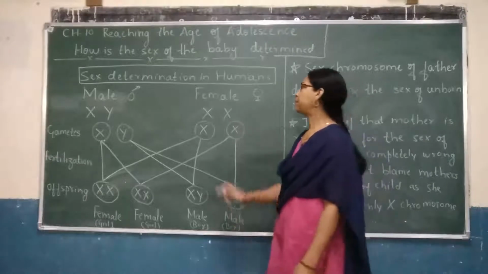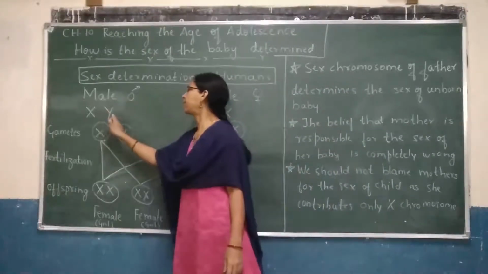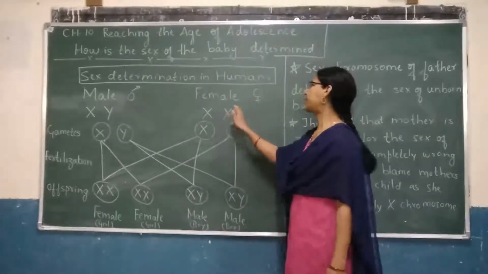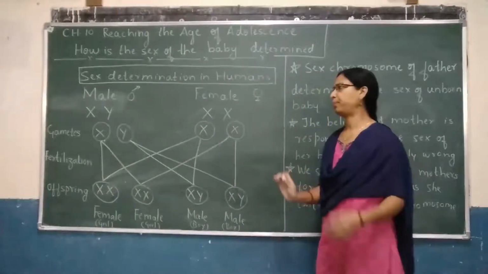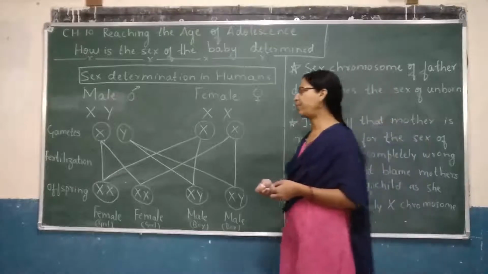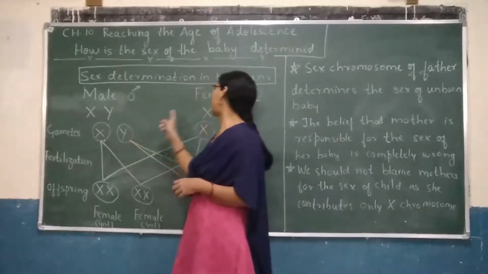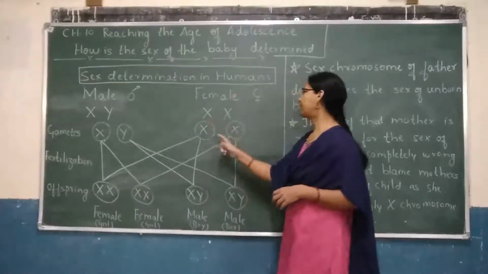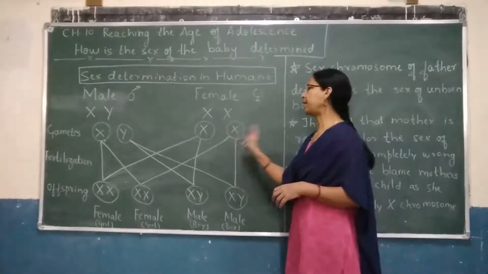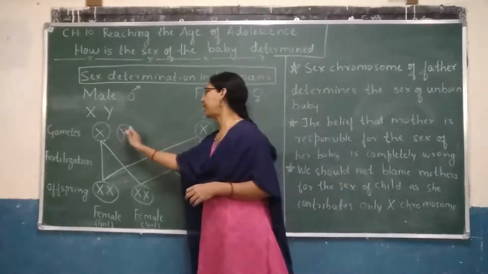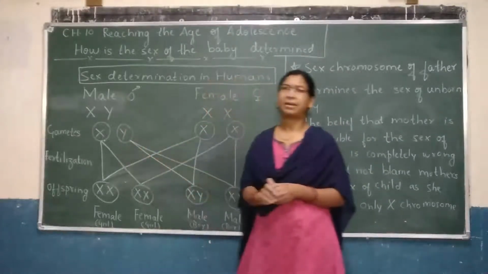Once again, male has X and Y sex chromosome and female has X and X sex chromosome. Now when gametes will be formed, it will be one X and one Y gamete. And in case of female, it will be both X gamete only, X and X. So where is the difference? It is the difference in male. This Y gamete is there.